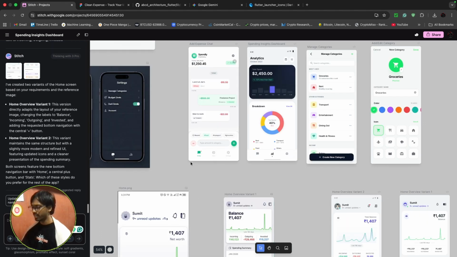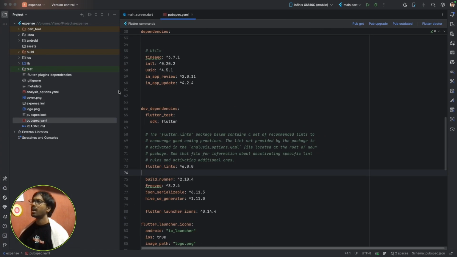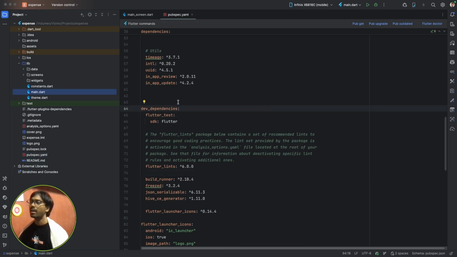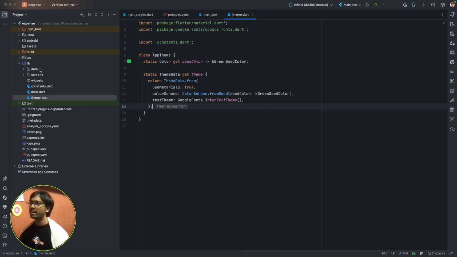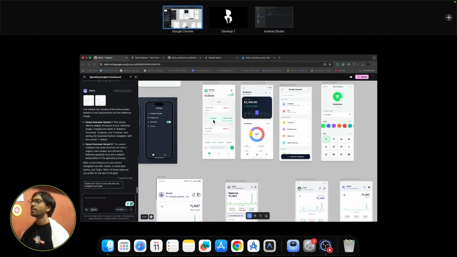After this, what I did was set up my initial project. I copied most of the code from this ABCD architecture. If you don't know what the ABCD architecture is, it's a starter code.